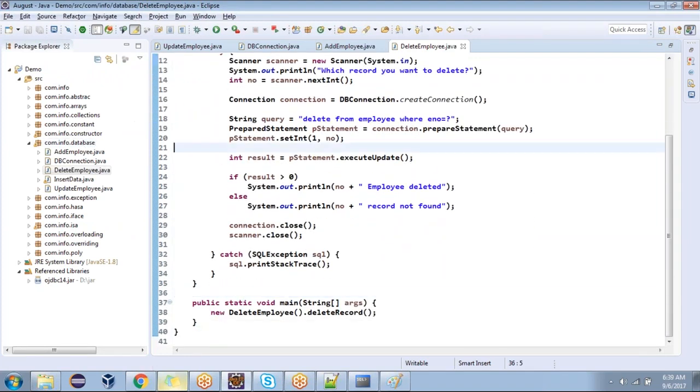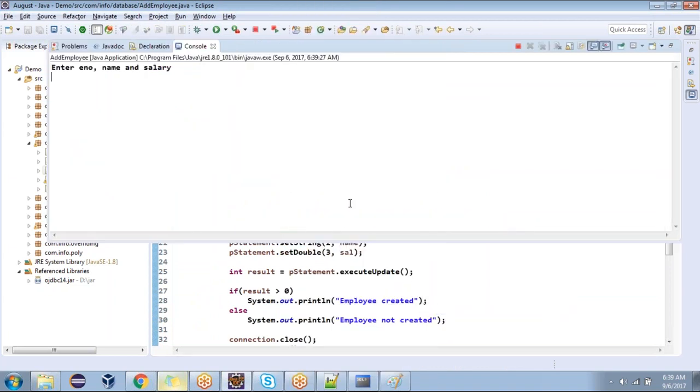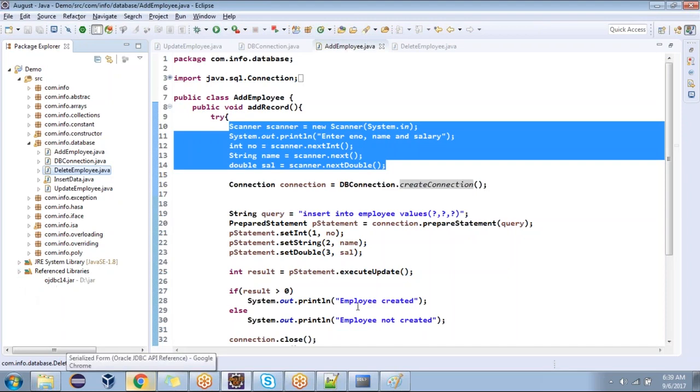Should we try with select also? I'll go with add employee some more time. I want to insert some more records. Okay, 103, I'm going to enter 45,000. Inserted or not? Yes. 104, I'm going to enter 34,000. It's inserted. How many records are we having? Four records. We have four records.